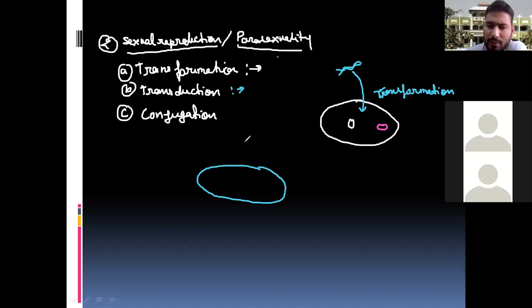Now suppose that this is the bacteria and this is the virus bacteriophage. It is going to attack. This virus has its own genetic material. With the help of its tail fiber, it penetrates the bacterial wall and inserts its DNA molecule inside the body.